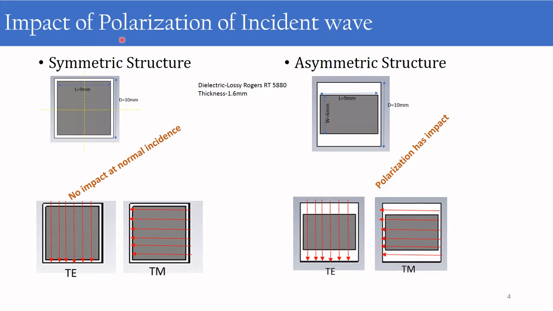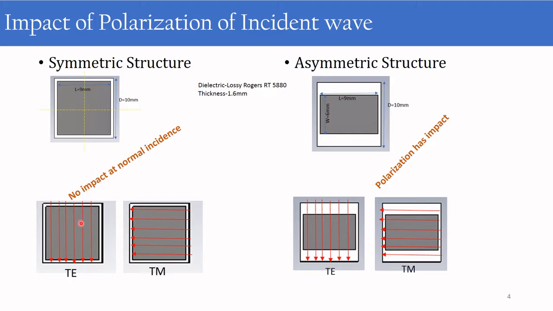To find out the impact of polarization of the incident wave on AMC structures, I am going to consider two types of structure. First one is a symmetric structure. This is the considered structure with periodicity d equal to 10 mm, and I'm going to consider a patch over this dielectric having thickness 1.6 mm. Here in this case, I am considering a symmetric patch having length and width equal to 9 mm.